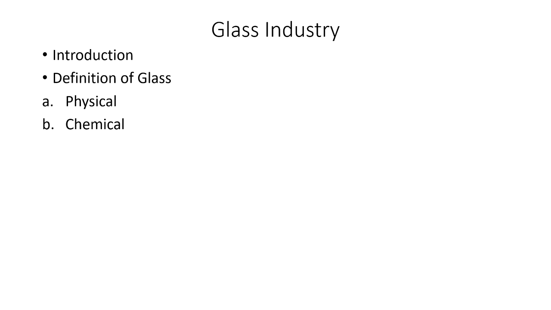Basically, glass is a super cooled liquid. It is amorphous in nature. It is mostly transparent, though it may be colored. So that is the definition of glass. The silicates of alkali metals, alkaline earth metals, or heavy metals are used along with other coloring oxides.